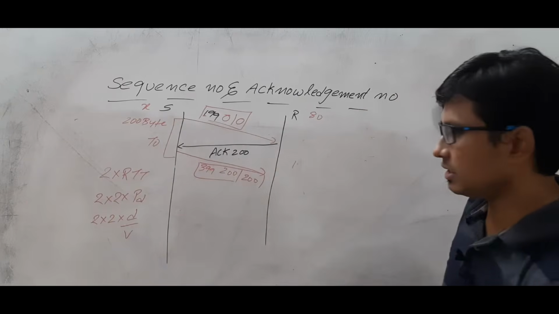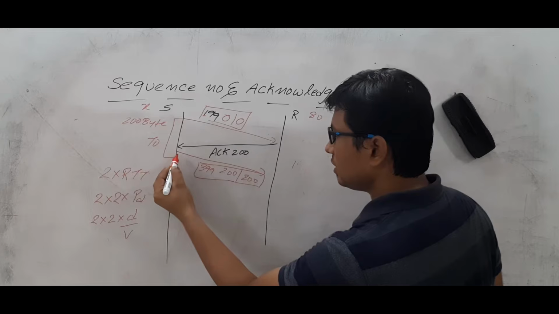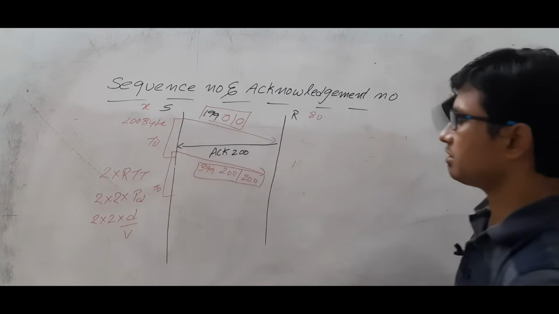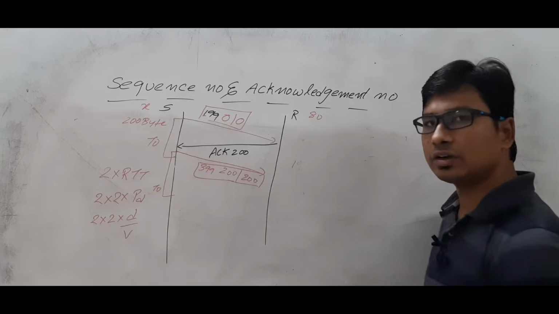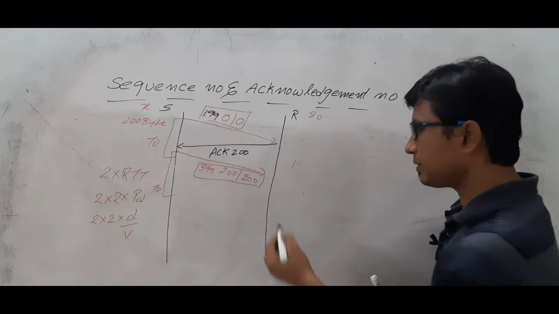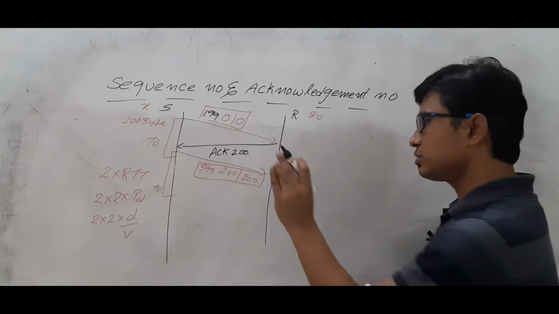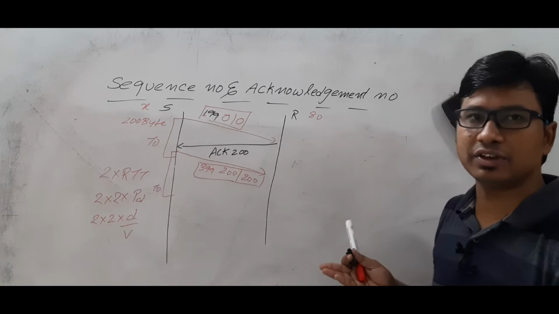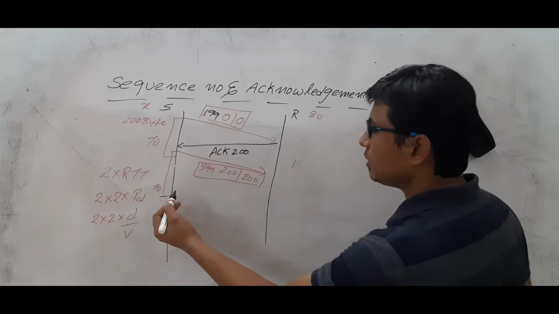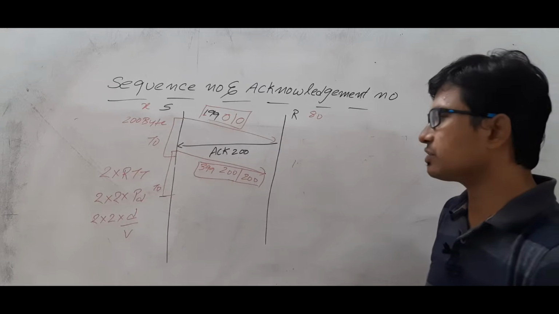This information has not been delivered to the destination. Let's take that it has started the timeout timer. Now this information the receiver has not received. Then what will the receiver do? The receiver cannot send the acknowledgement because the packet has not been delivered to the destination. So the destination is waiting for the next packet and the source is waiting for the acknowledgement. Once the timeout timer is completed, what will the source do? Again it will retransfer the packet.